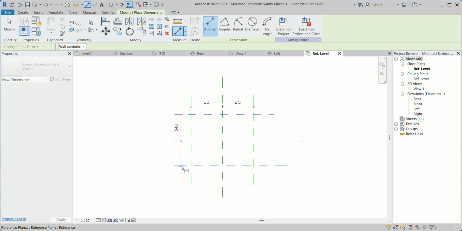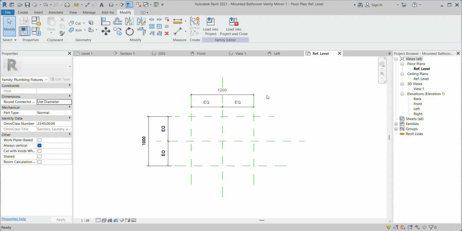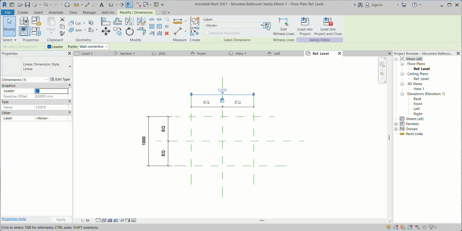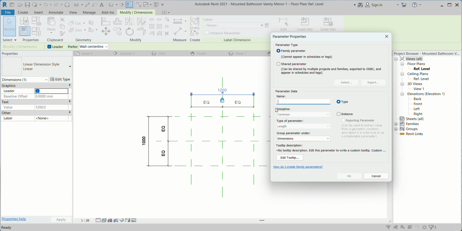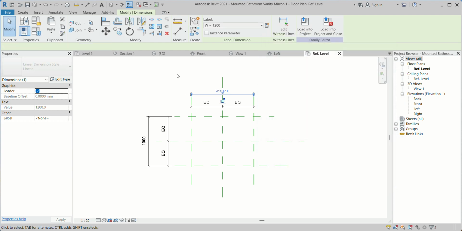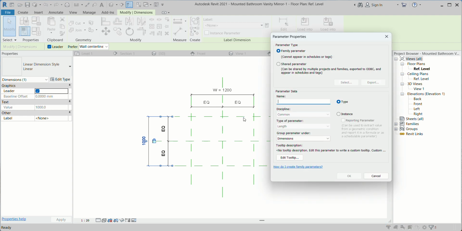So I created it and I can go for the measurements. Here I can choose the label, so width, and I can create this one as the depth. This is the depth I created here.